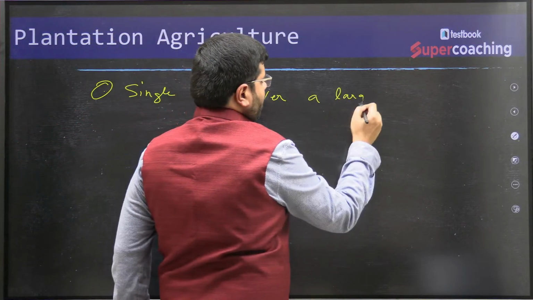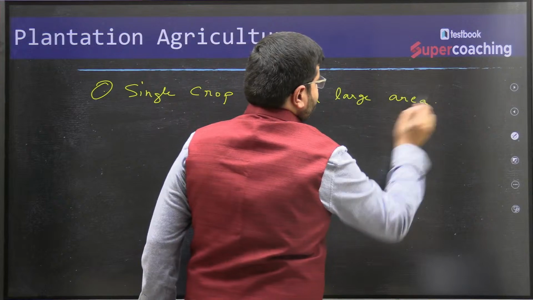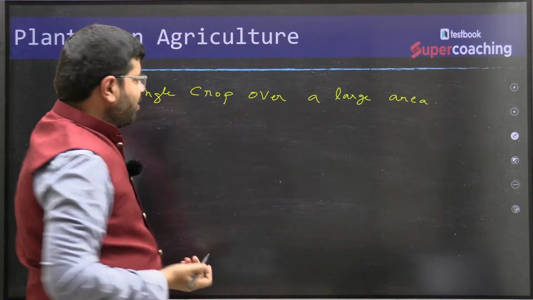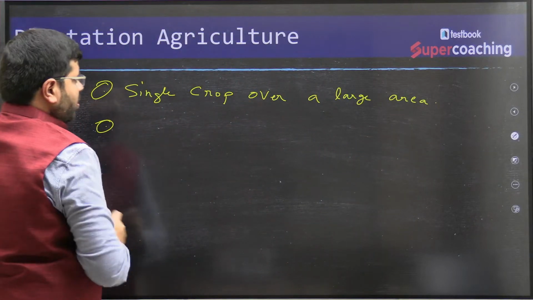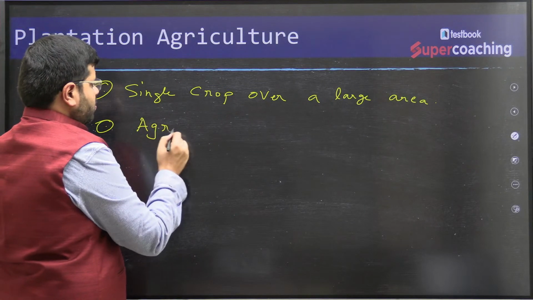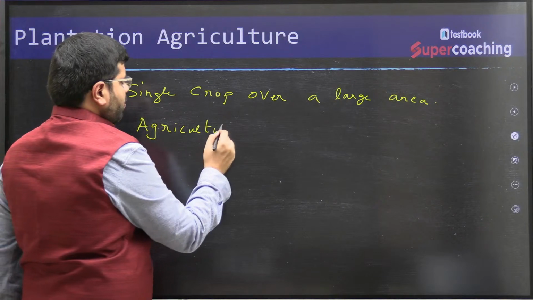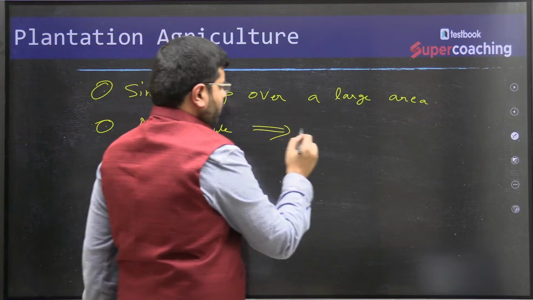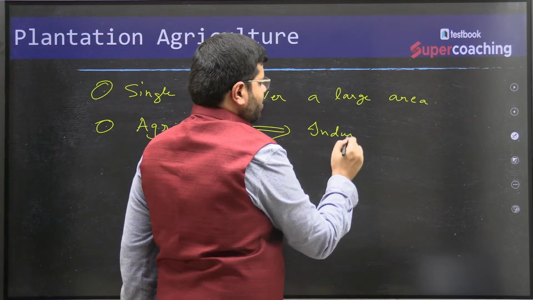Once you grow a single crop over a large area, usually you will see agriculture practiced on industrial lines.